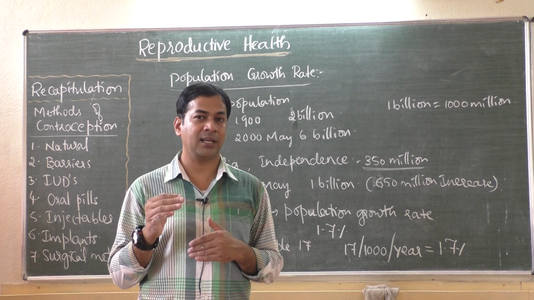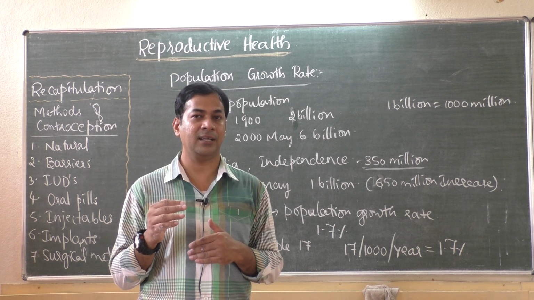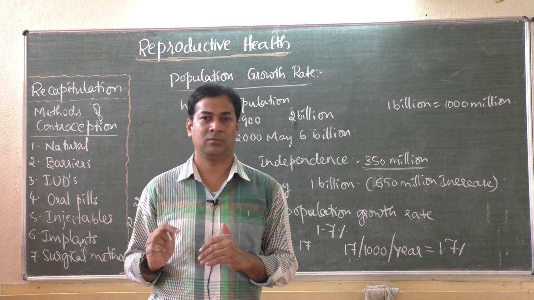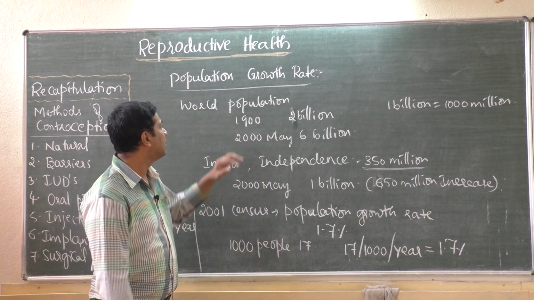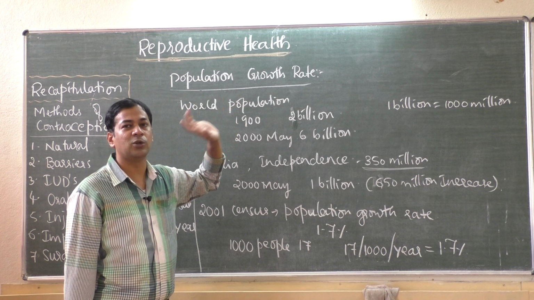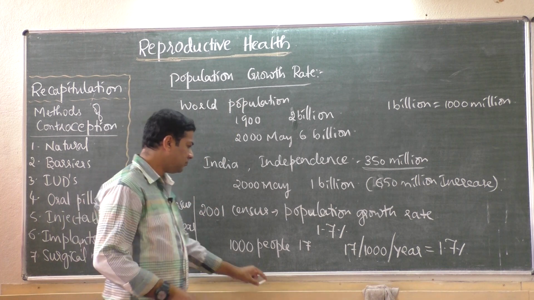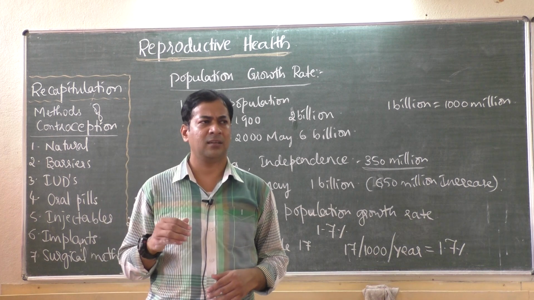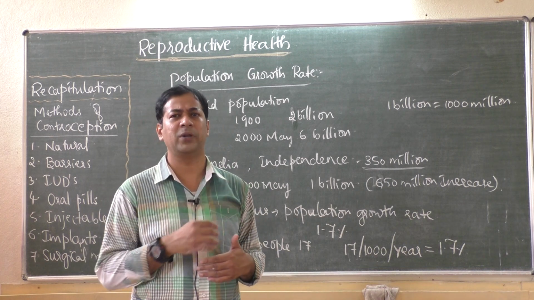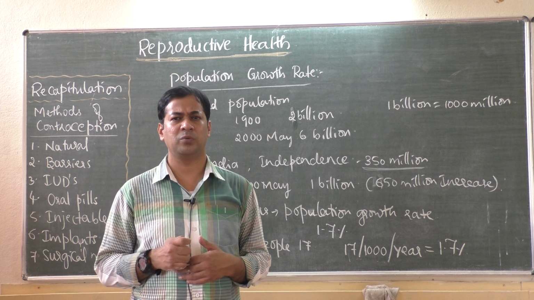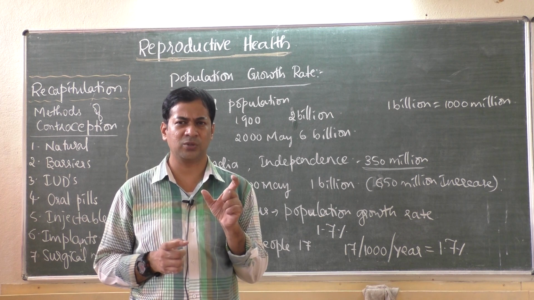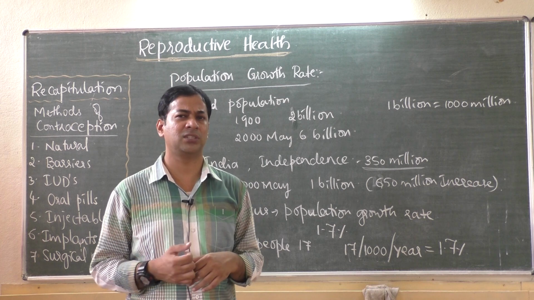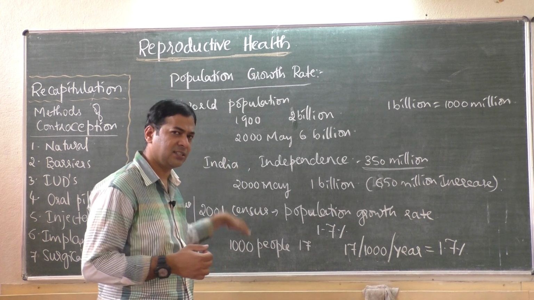It is an alarming sign for our country, that somehow we have to control and bring the population down. So this is what population growth rate is. This was one small concept I wanted to add to the population explosion. It was a very short video, so we couldn't cover this there.